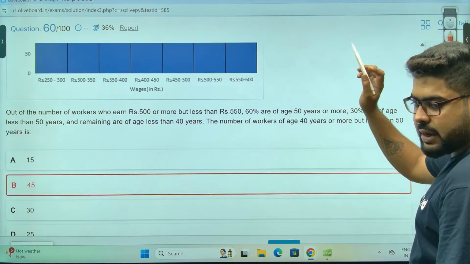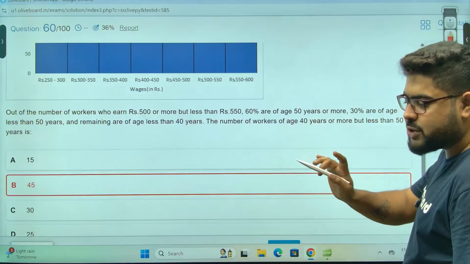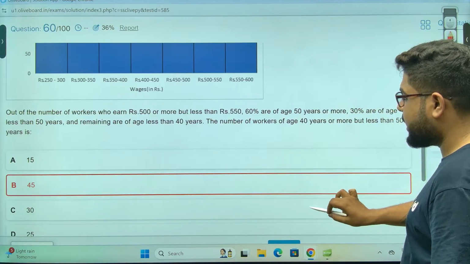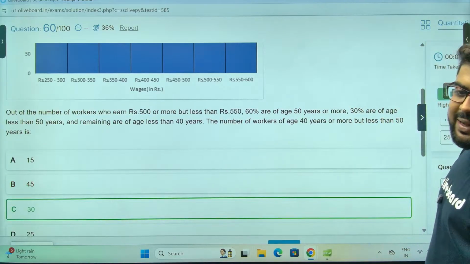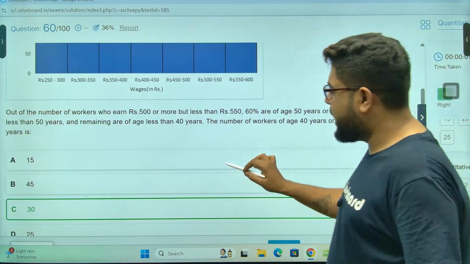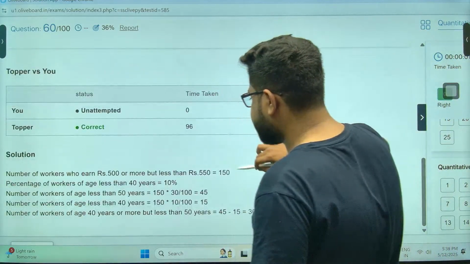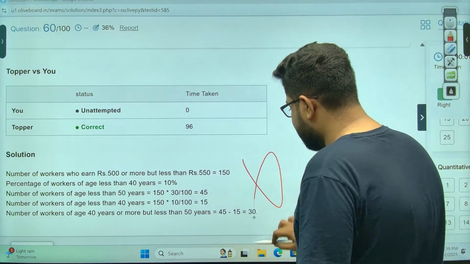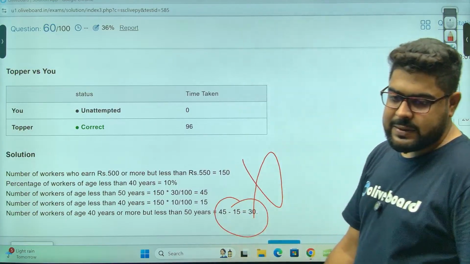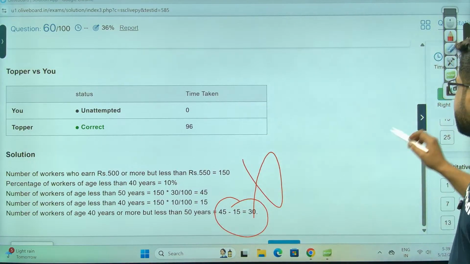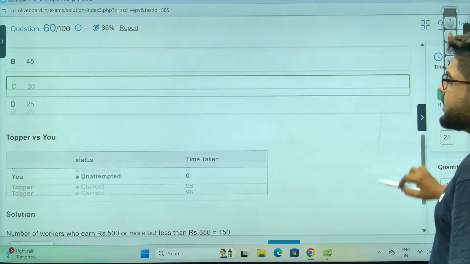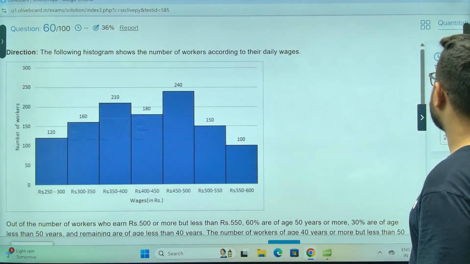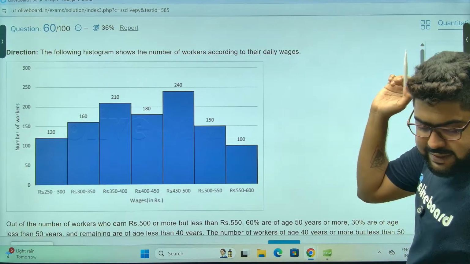Like, the answer will be 30. What I'm assuming is they have done 45 minus 15. I told you they must have done this. It's completely wrong. There is an overlap. It is not correct. This question number 60 was not correct.